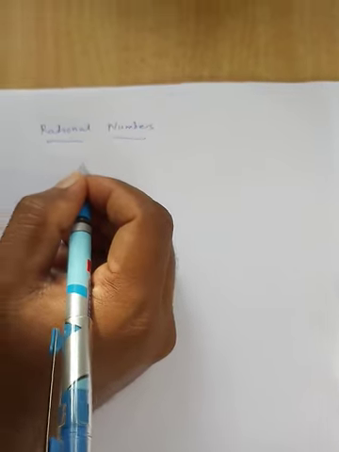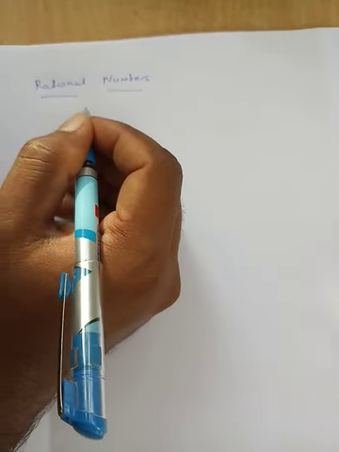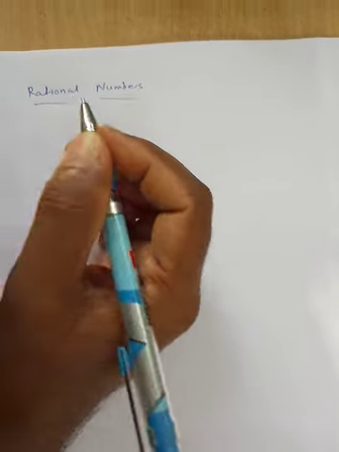The word rational is derived from the word ratio. So the numbers are in ratio form.